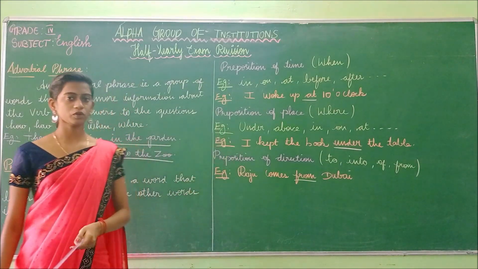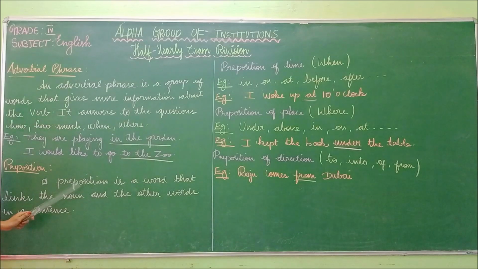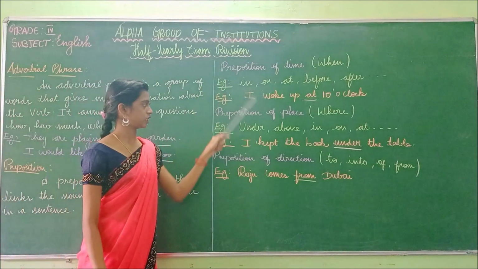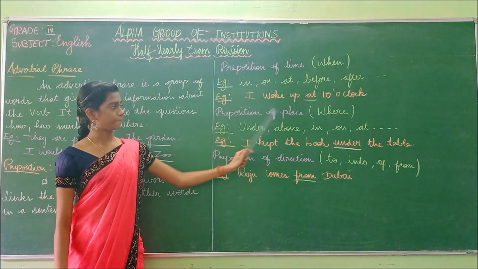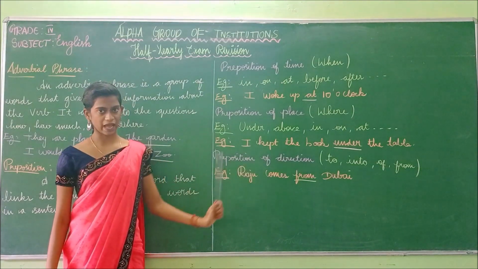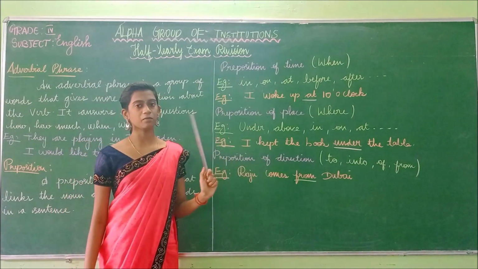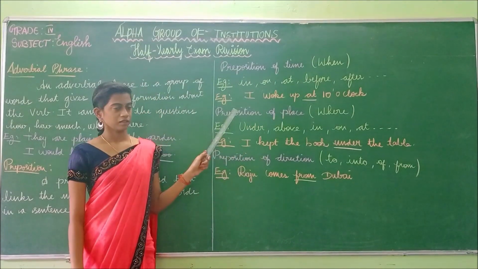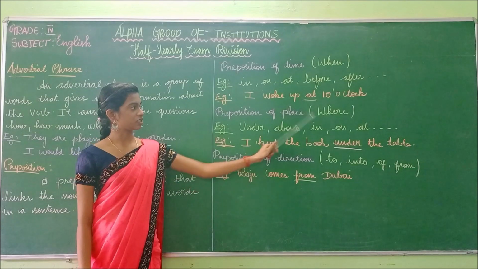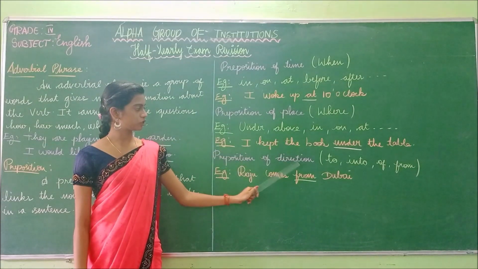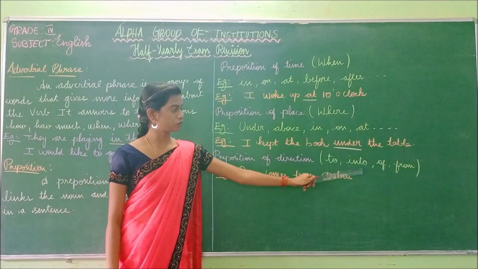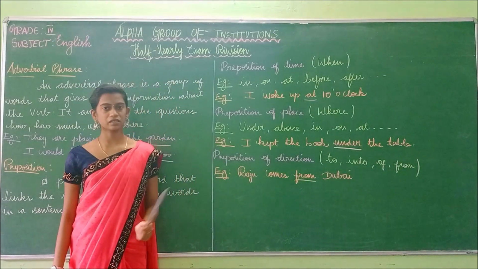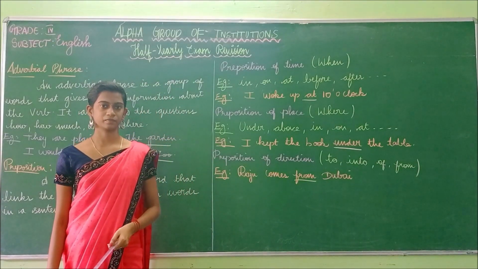Have you understood the preposition? Preposition means it is a word that takes the noun and the other words in a sentence. And this preposition is of three types: preposition of time, preposition of place, preposition of direction. The preposition of time will answer the question word when. The preposition of place answers the question word where. And the preposition of direction includes the words to, into, of, from, so it also answers the question word where.